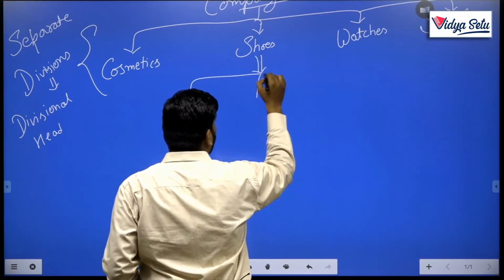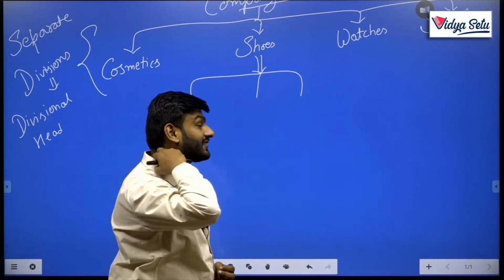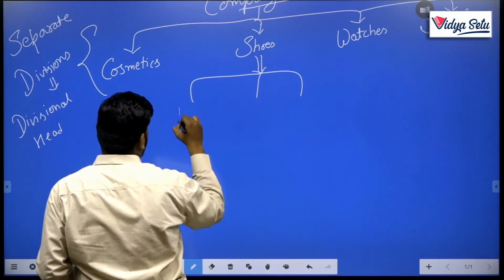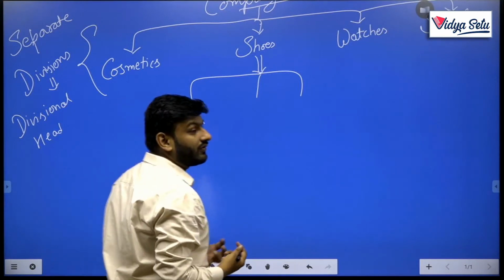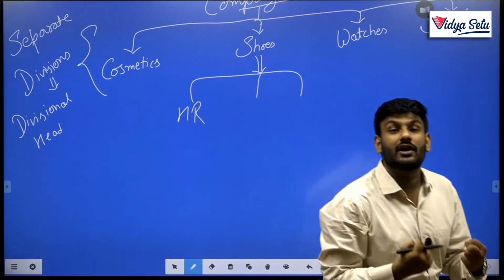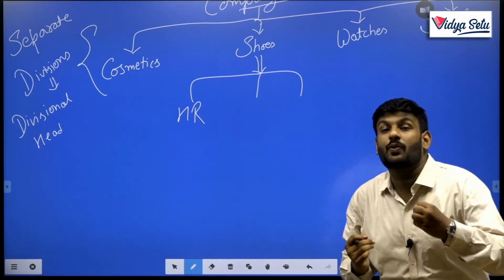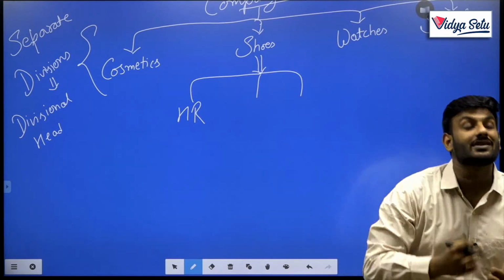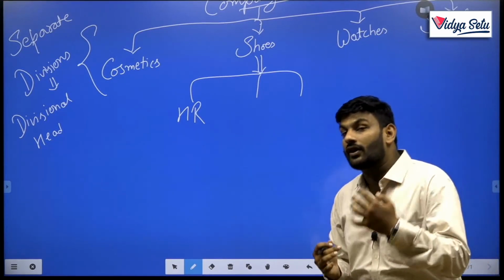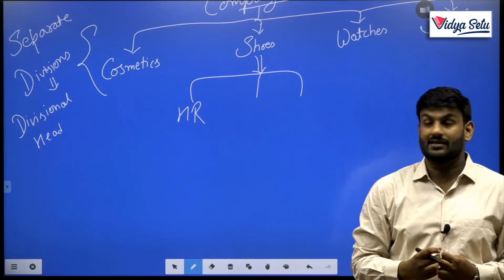Clear? Now suppose the shoes division has allotted its resources on the basis of various functions, like HR department. What we learned about the functional strategy is that it organizes on the basis of function, as in what kind of function, what kind of role you are going to organize. Clear?